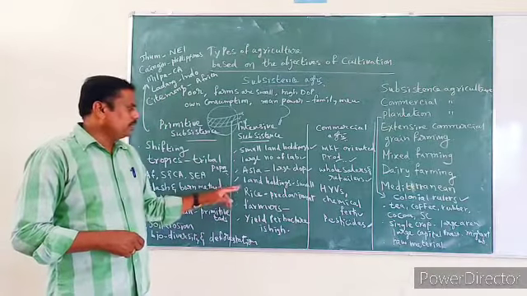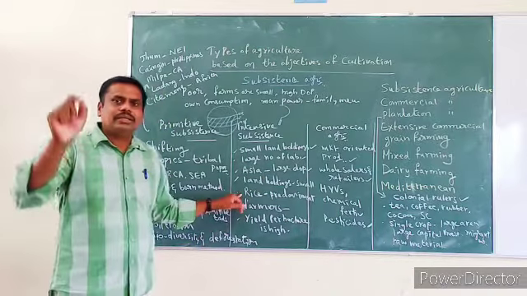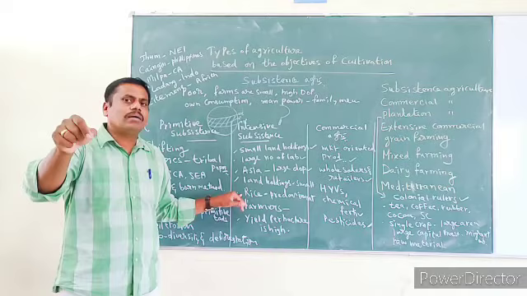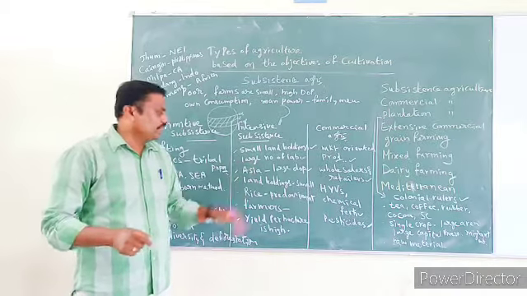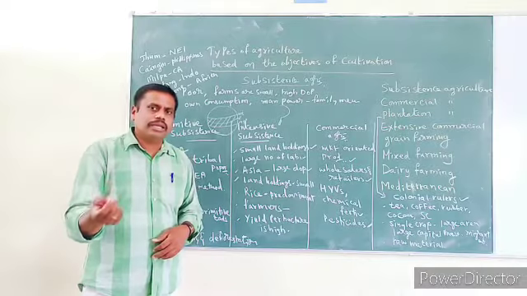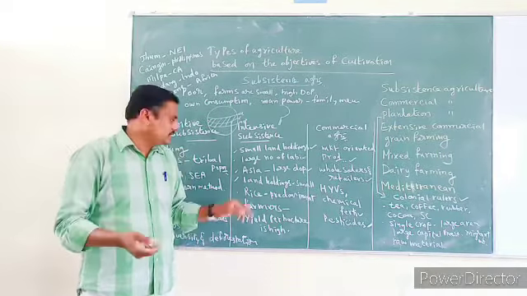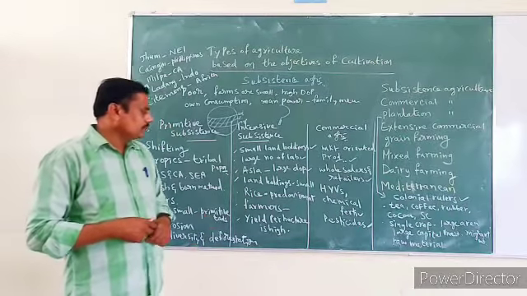And the land holdings are small. Already I told you the predominant crop grown in this type of agriculture is rice, and other crops like sugarcane, millets, and corn are also grown.